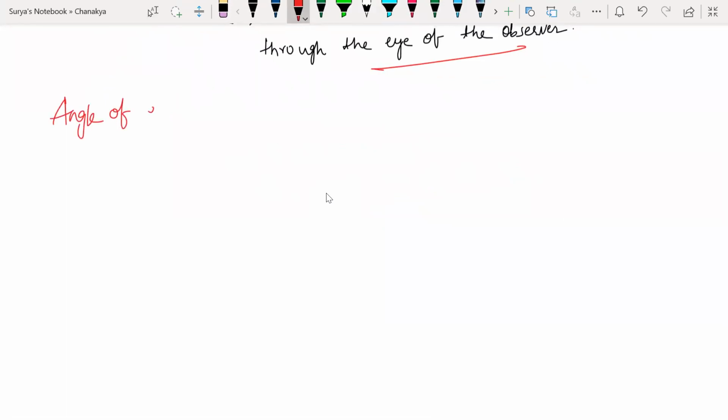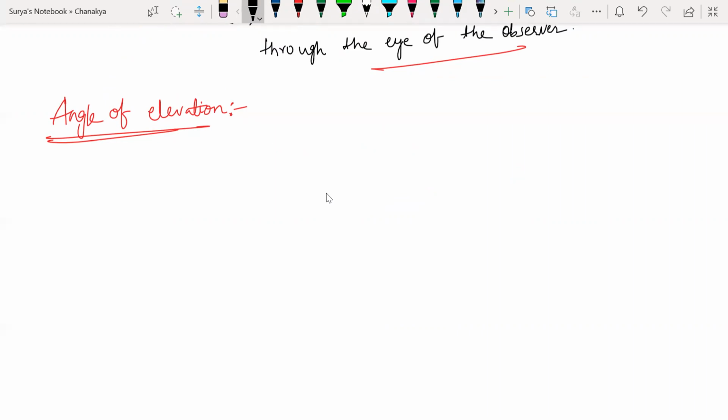Angle of elevation. We'll be learning about angle of elevation, right? So basically, what is the meaning of angle of elevation? First we should know the line of sight and horizontal level, you have to know that first of all.